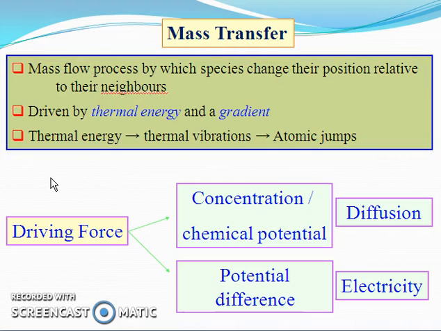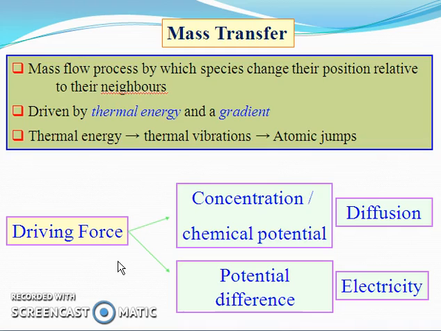At the same time, another driving force is the gradient. So in diffusion, what is the gradient? Gradient is concentration difference. Different transfer phenomena are there, like mass transfer, heat transfer, electric current transfer, magnetic transfer. In case of electric energy, potential energy or voltage is the driving force.